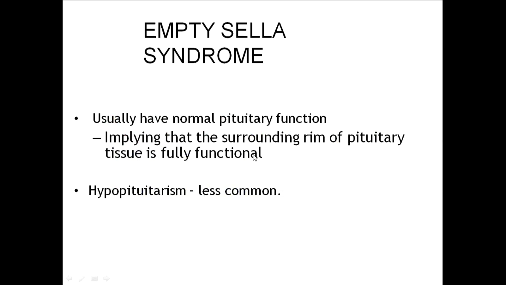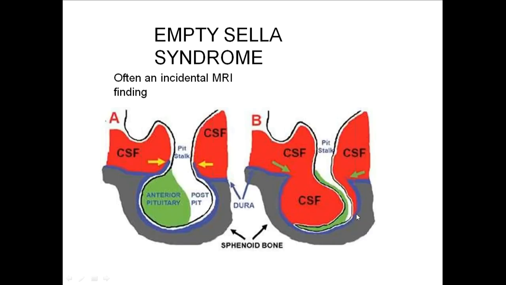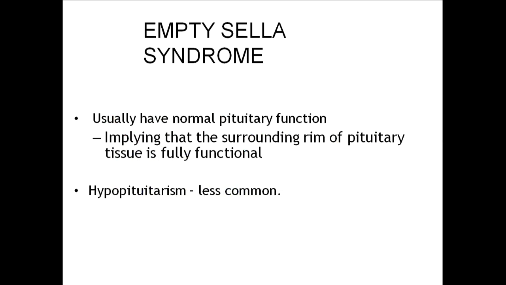But though the pituitary gland is not seen, hypopituitarism is very less common in empty sella syndrome, and they can have normal pituitary function. I told you there is some amount of remnant pituitary tissue seen attached to the bone. This tissue produces your normal hormones, and 90% of the time empty sella syndrome patients have normal pituitary function, and hypopituitarism is very less commonly seen.